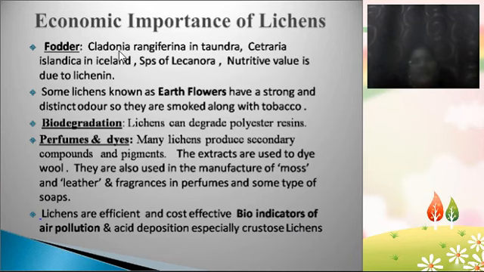For example, Cladonia rangiferina in Tundra and Cetraria islandica in Iceland, and species of Lecanora. So the nutritive value is very high due to the presence of lichenin, and they are used as the fodder. And some lichens are known as the earth flowers, means flower normally gives some sweet fragrance, right? So the lichens also generate some sweet fragrance, so that is why they are known as the earth flowers.